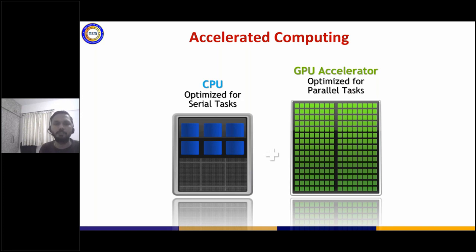Please note that we are nowhere saying that one architecture is better than the other. It's just that it is being used for a particular purpose and it's meant for doing that particular part. And I will come to that. And that's why what you see here is a plus sign. You don't see an oblique here. What it means is that we will make use of both these architectures together to make something better as compared to using only one of them. And that's why GPUs are also referred to as accelerators, because they accelerate your code over top of what CPU has been already doing. It's not an alternative.